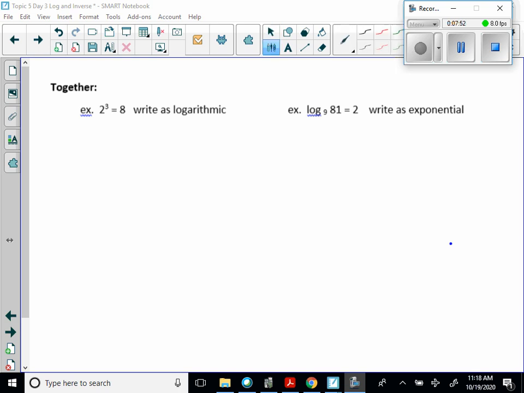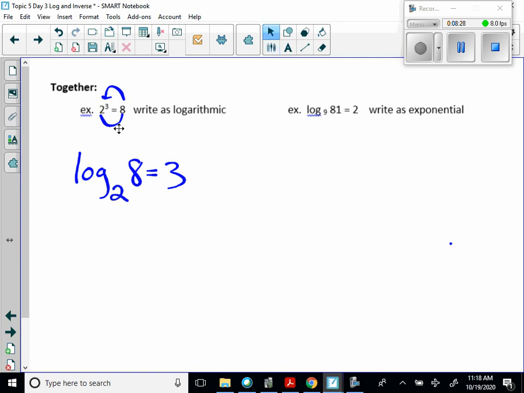So in this very first one, they told us our example was 2 cubed is equal to 8. And I did this earlier. So you just realize that you're going to drop your base. So this will be log base 2, and then switch the numbers, right? So that's going to be log base 2 of 8 is equal to 3. Now, another way you can think of it is doing a backwards C. You start at your 2, then you go around to your 8, and then you end up with your 3. That's another way to think about it.